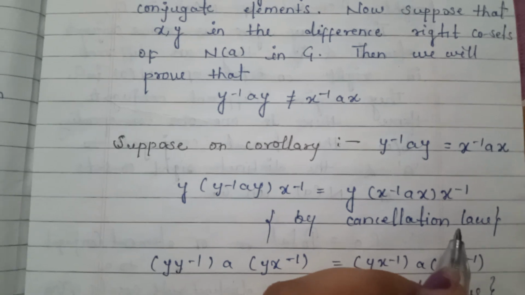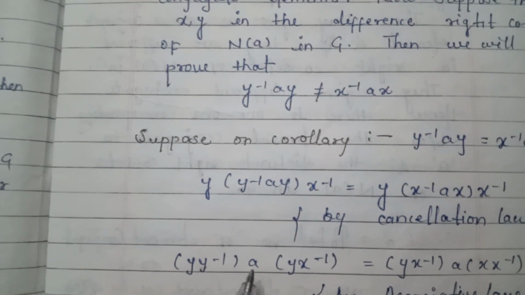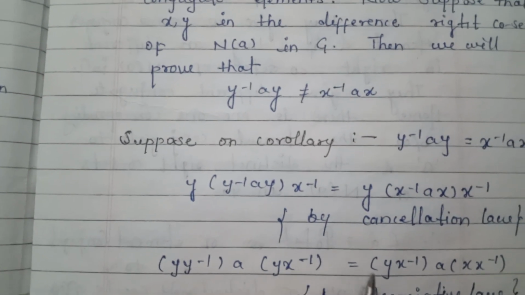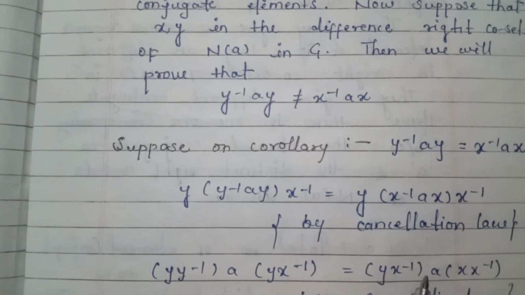By cancellation law and associative law, a y x inverse is equal to y x inverse a.